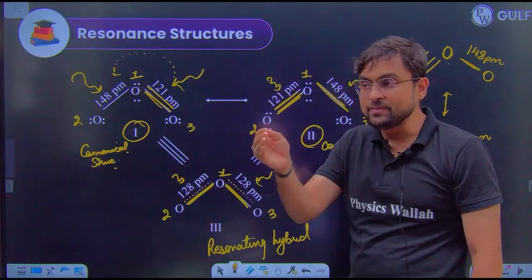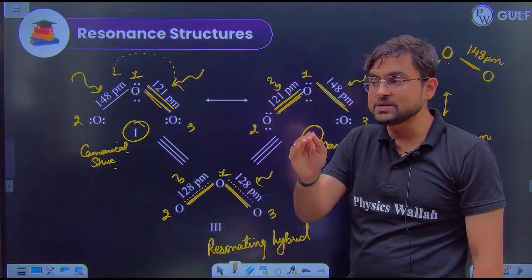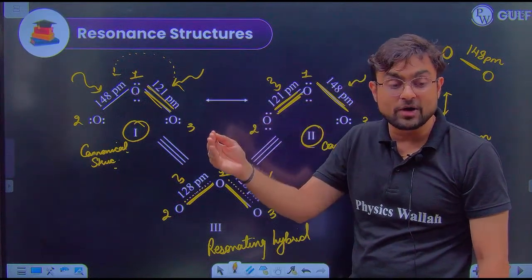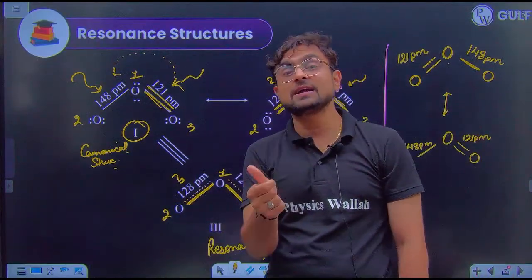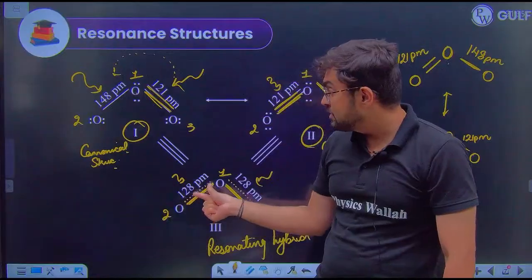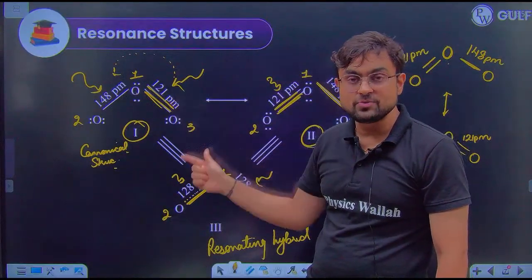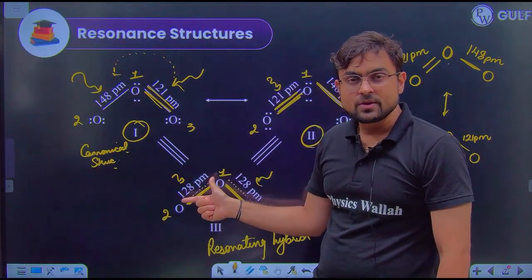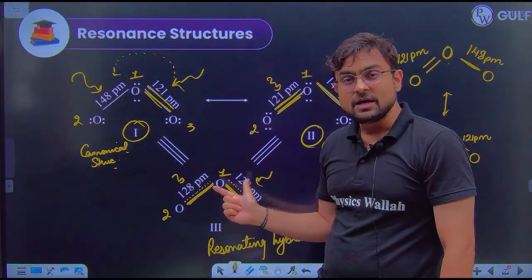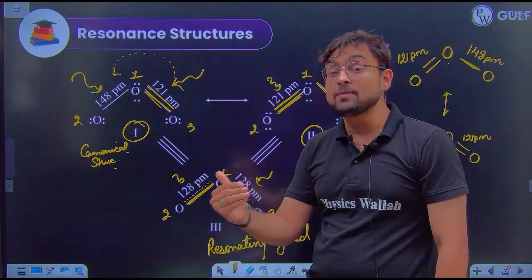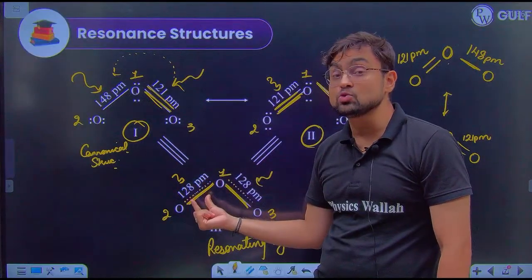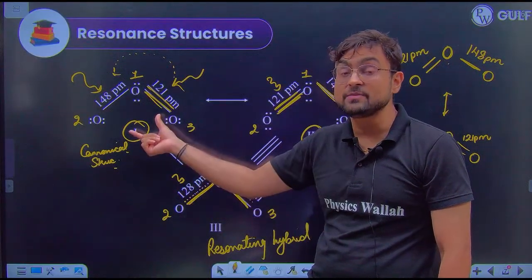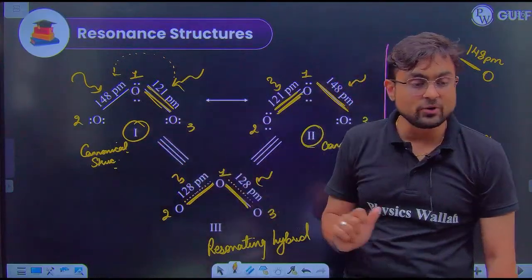If you take one single bond and one double bond, 1 plus 2 divided by 2, it will become 1.5. So no, that's not the thing. It's somewhere in between single and double, which seems to be closer to the double bond, which means these oxygen atoms have a partial double bond character. That's why their bond lengths are much closer to the double bond. They are not very close to the single bond. Are you getting this point?